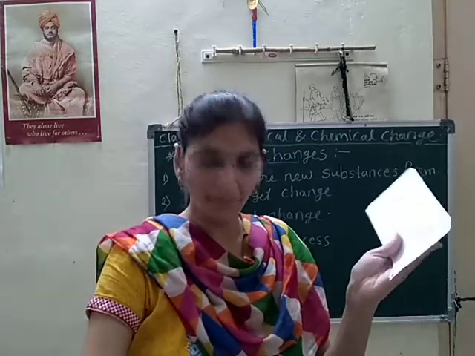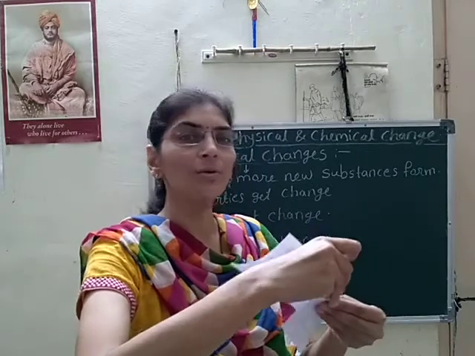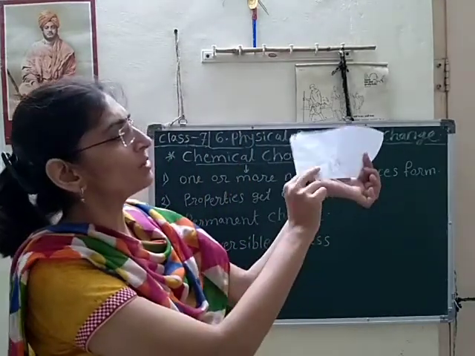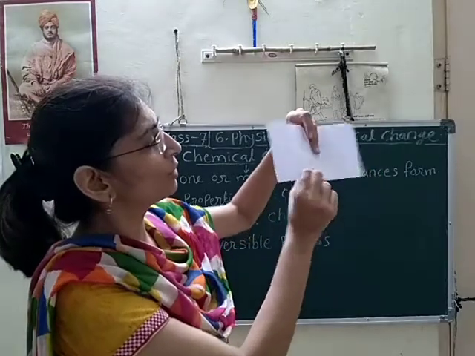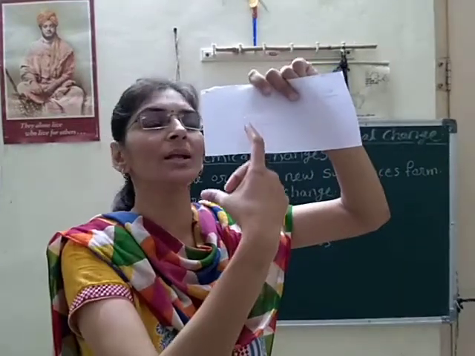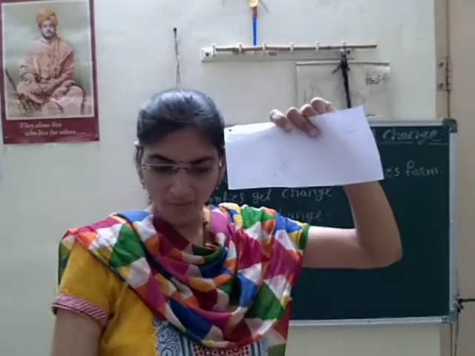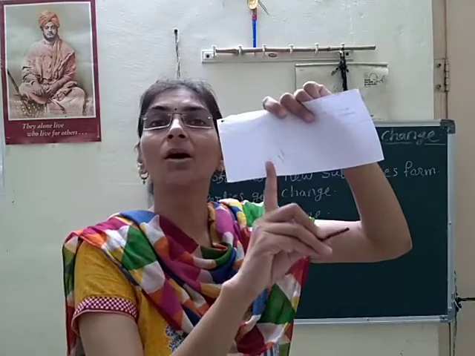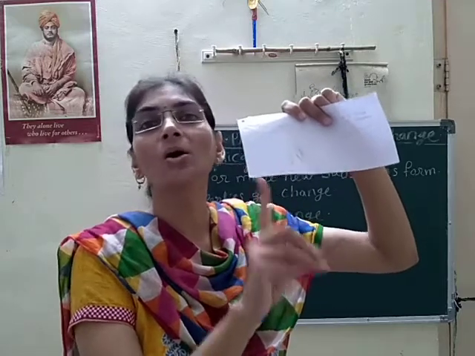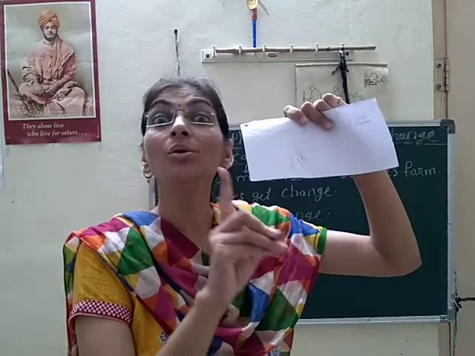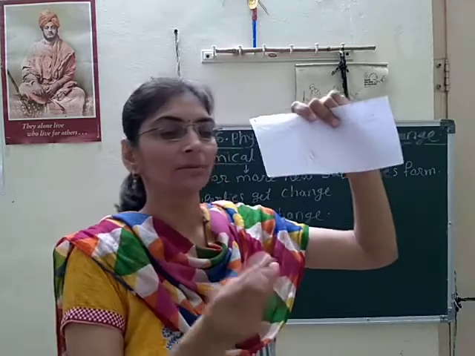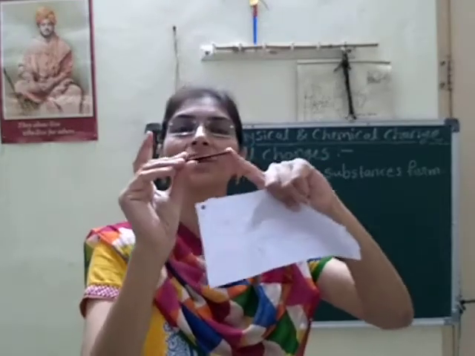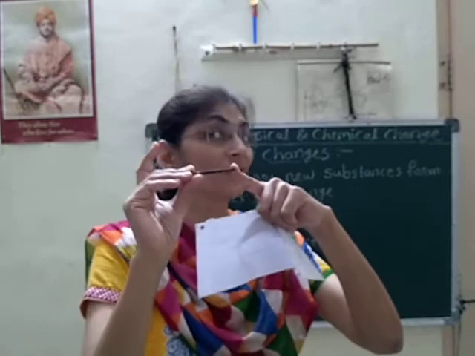So this paper will get turned into brown color. So this paper now turned into brown color here. I can see, I don't know whether you are able to see or not, but it turned into brown color. And what is that brown color? It is nothing but the rust of iron, meaning iron oxide, Fe2O3. Keep that in mind.